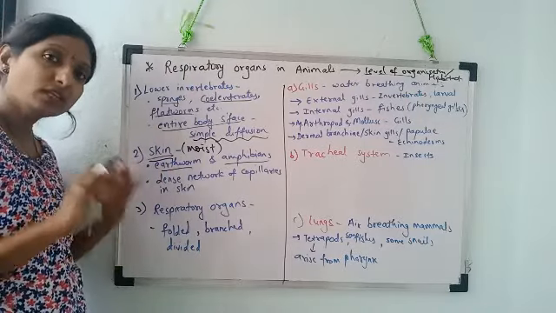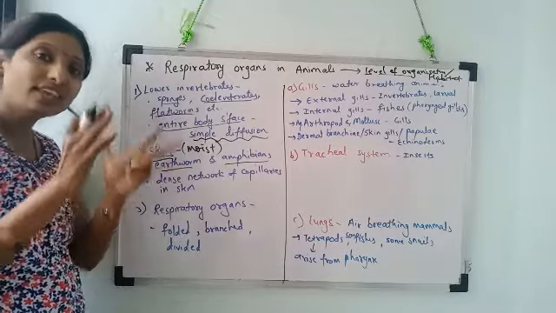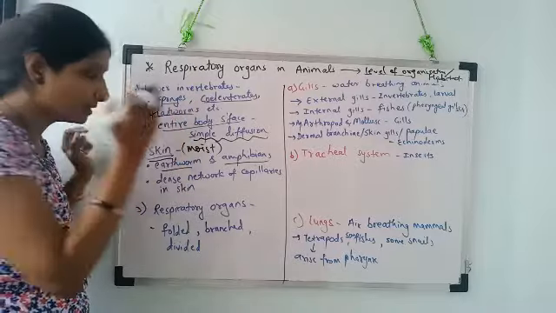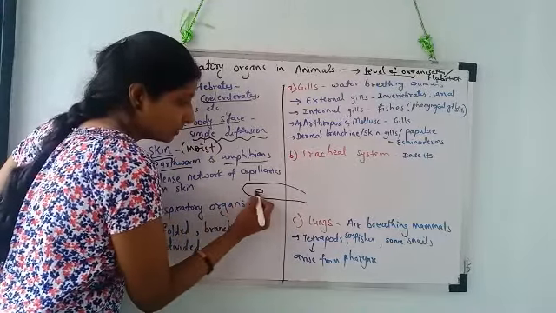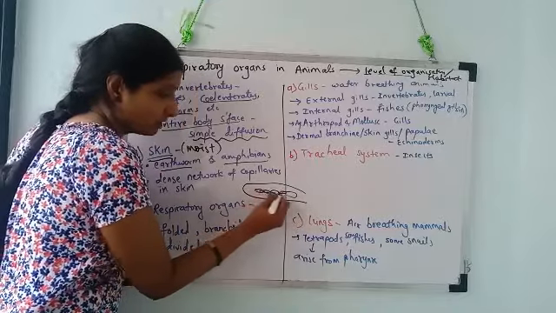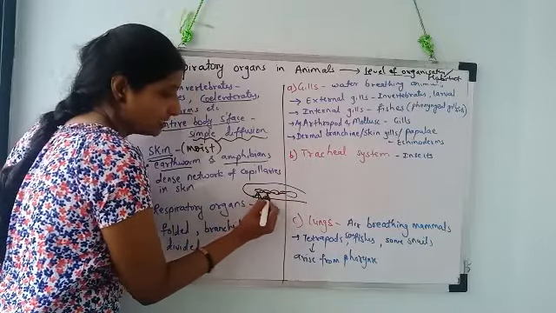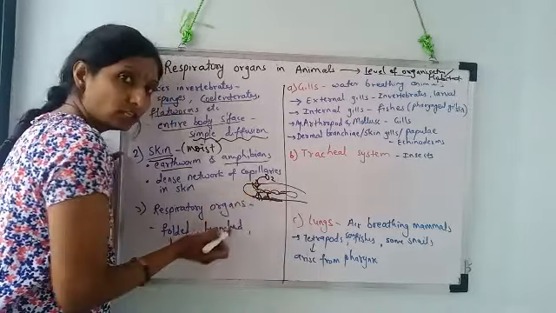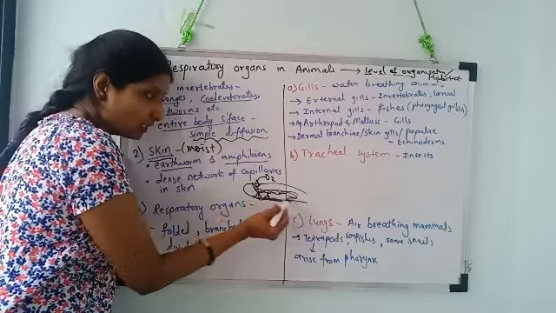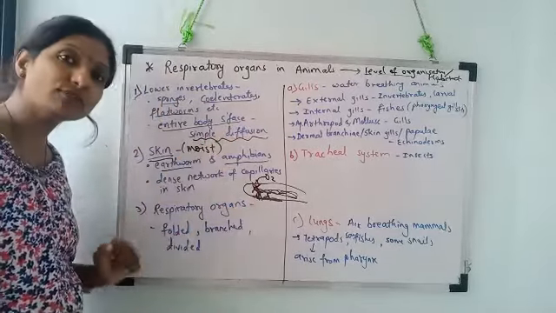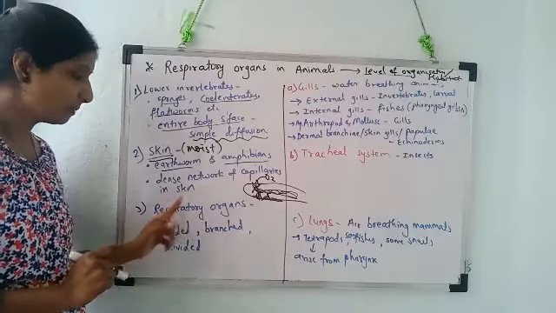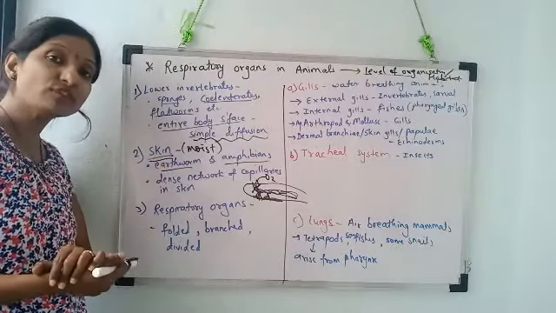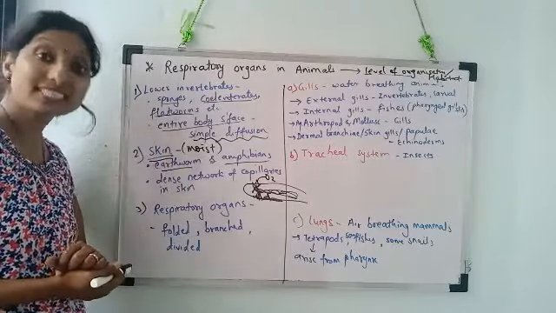But why and how? See, earthworm or amphibians, they also have a circulatory system. The dense network of capillaries is present under their skin. I mean, suppose this is the earthworm. This is its circulatory system, which is having blood. From the circulatory system, the dense network of capillaries is in contact with the skin. So through skin, oxygen is taken, which is taken up by the blood, circulated in the body, and the carbon dioxide is in turn given out. So due to the dense network of capillaries in the skin, the circulatory system is involved here for the exchange of respiratory gases through the moist skin.